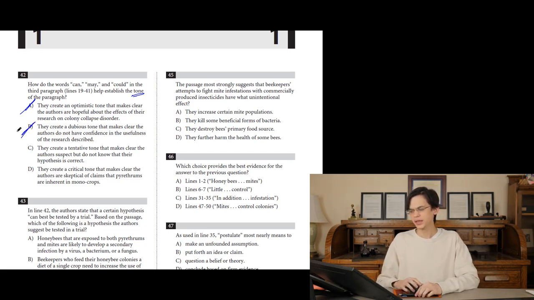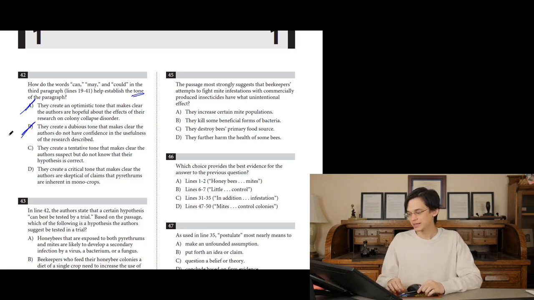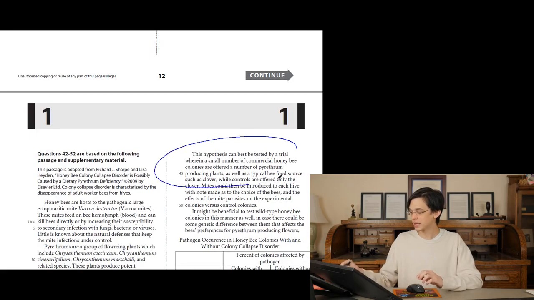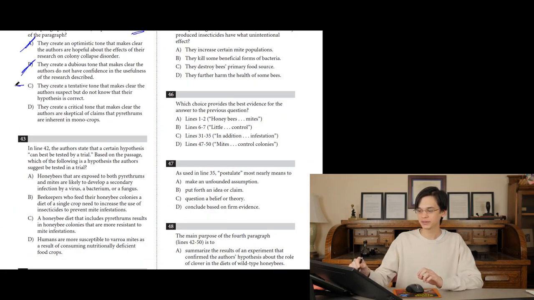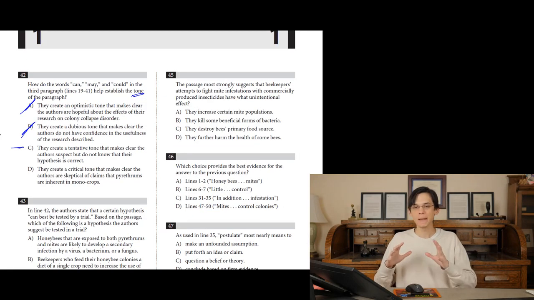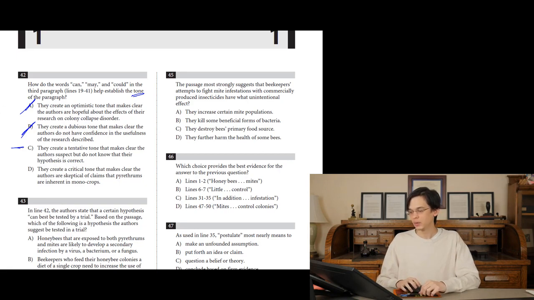What about C? They create a tentative tone. Tentative means that as it stands currently, it could change. It's possible that it's not always 100% correct. They create a tentative tone that makes clear the authors suspect but do not know that their hypothesis is correct. And that's true because, remember, this hypothesis can be tested by trial. They haven't even tested this thing. So I really like C because it provides this hypothetical, tentative, cautious tone. They don't want to overstep and say something definitive when they don't have the facts to prove it. So I like C.